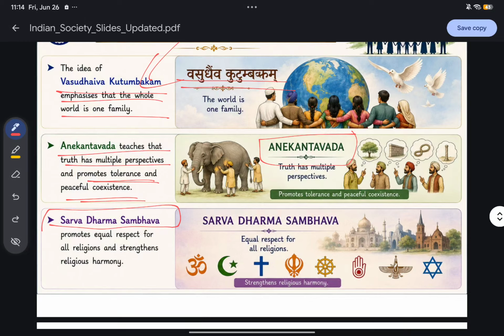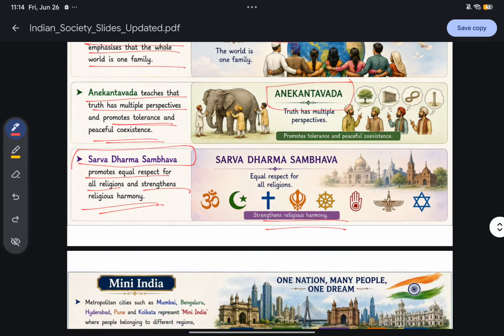Okay, and that strengthens religious harmony. So Sarvadharm Sambhav promotes equal respect for all religions and strengthens religious harmony. So these are the reasons, these are the philosophical foundations that make us united.